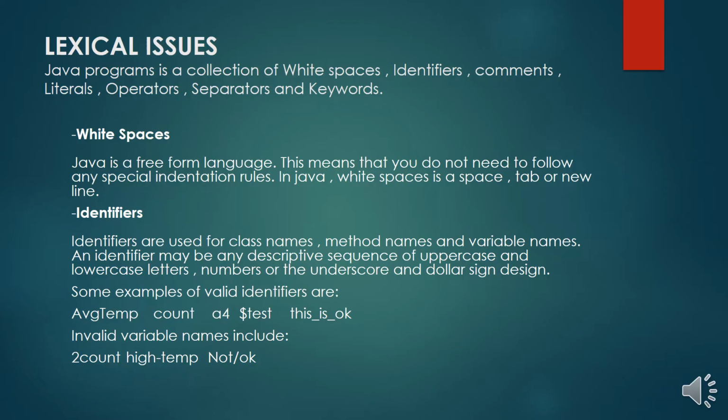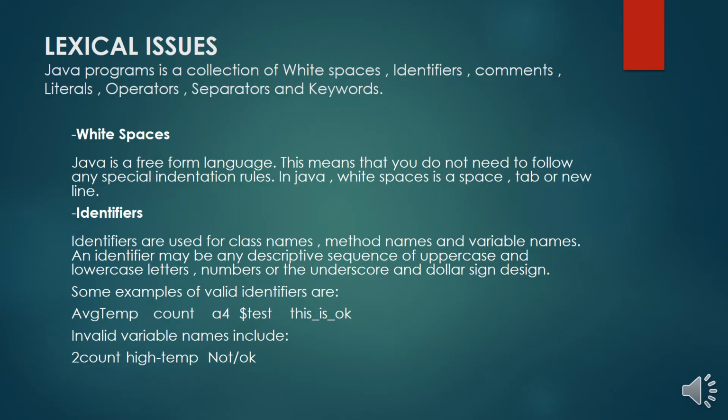The first lexical issue is white space. White space generally means the space, tab, or a new line we give in coding. As we know, Java is a free-form language. It doesn't have to follow any special indentation rules. Indentation rules in the sense, just for typing a program, we don't have to follow any of the rules. If a programmer wants to type the whole program in a single line, the programmer can do it. Otherwise, if he wants to follow a format, he can do that.